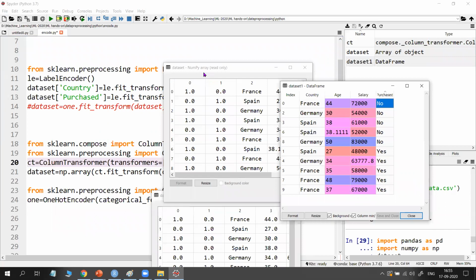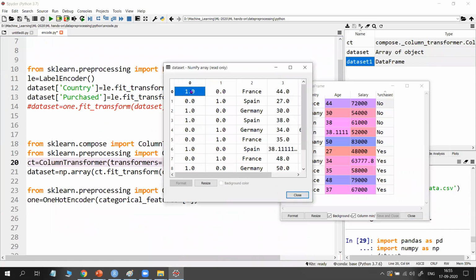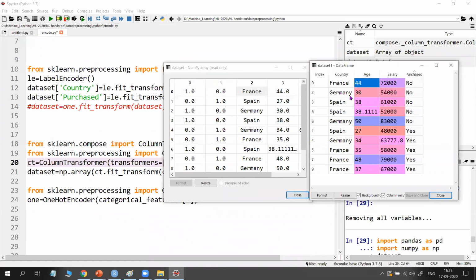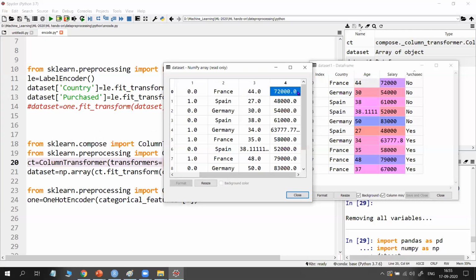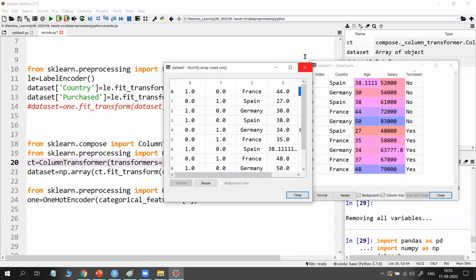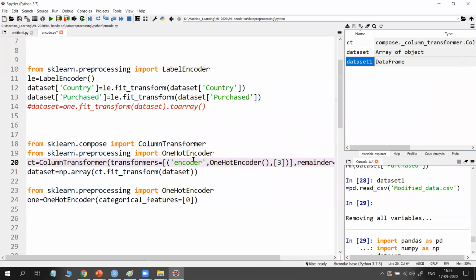If you observe carefully, see here, this one is no, this one is yes. And after that, I did not apply it to this one. France is there, 44 age and 72,000 salary, not disturbed. So purchased comes to the front with 2 separate columns. That is what is happening here.